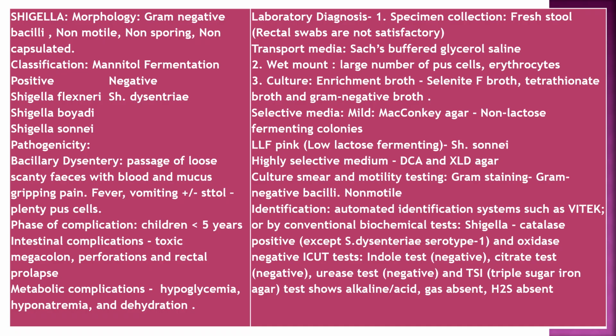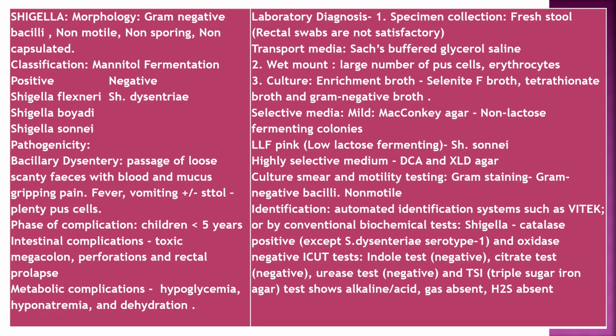Classification based on mannitol fermentation: positive are Shigella flexneri, Shigella boydii, Shigella sonnei, and mannitol fermentation negative is Shigella dysenteriae. Shigella dysenteriae pathogenicity: bacillary dysentery, passage of loose scanty feces with blood and mucus, gripping pain, fever, vomiting plus or minus, plenty of pus cells on stool microscopy. Phase of complication: children less than 5 years, intestinal complications, toxic megacolon, perforation, rectal prolapse, metabolic complications, hypoglycemia, hyponatremia, and dehydration.